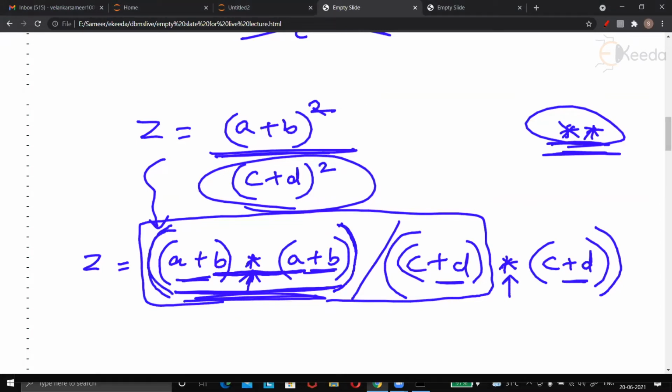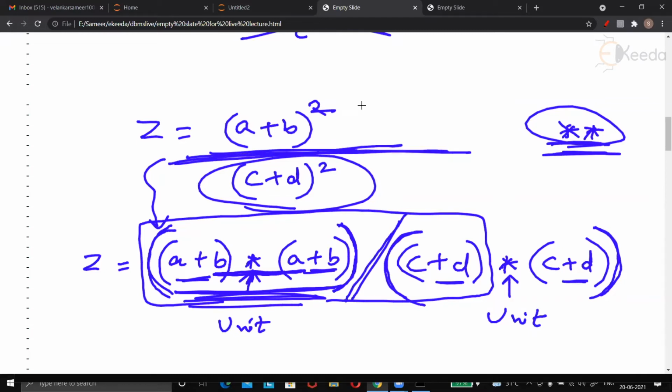So this whole portion, a plus b into a plus b, should be done as one unit. Okay. Then there is a bracket again over here. So this c plus d into c plus d should be done again as one unit. And finally division should be done. That's what we actually meant here, isn't it?